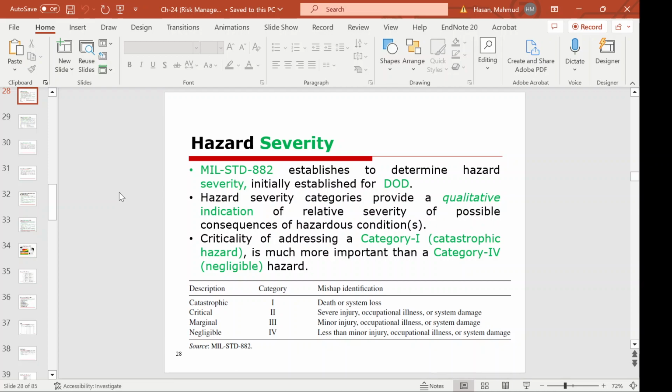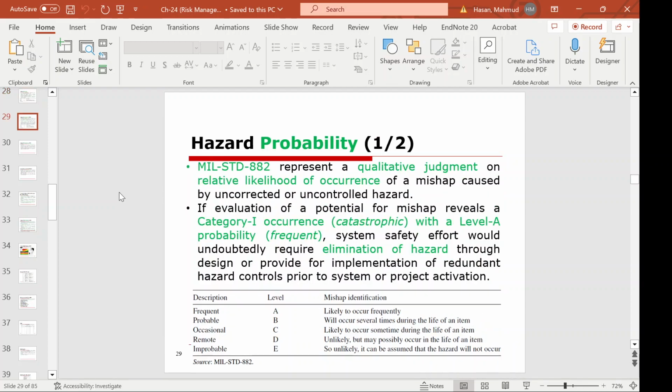Mishap identification for category 1 is death or system loss. For category 2, it is severe injury, occupational illness, or system damage. Category 3 is minor injury, occupational illness, or system damage. And category 4 is less than minor injury, occupational illness, or system damage.